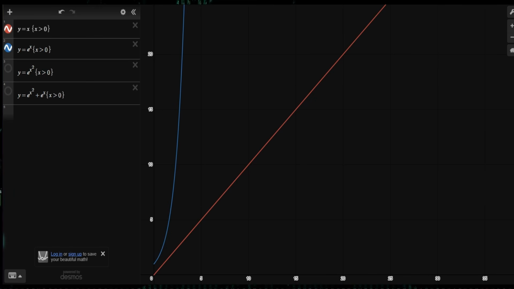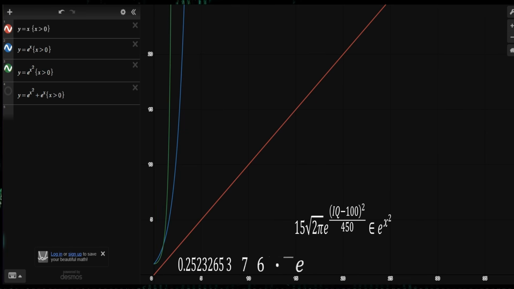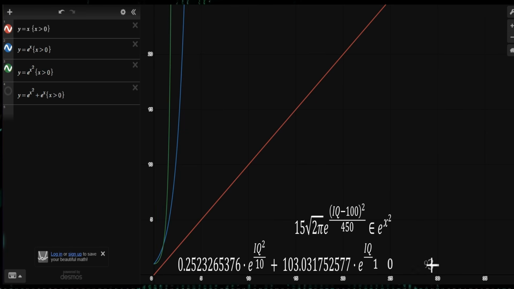So to give a comparison of just how fast this equation is increasing, we can look at this. This would be the line of a linear equation. Next, a standard exponential equation looks like this. Next, the IQ equation that shows that populations go absolutely gigantic in proportionality to an IQ is approximately in the order of this. Meanwhile, the calculation of an intellect level relative to IQ is about this, only being slightly faster.